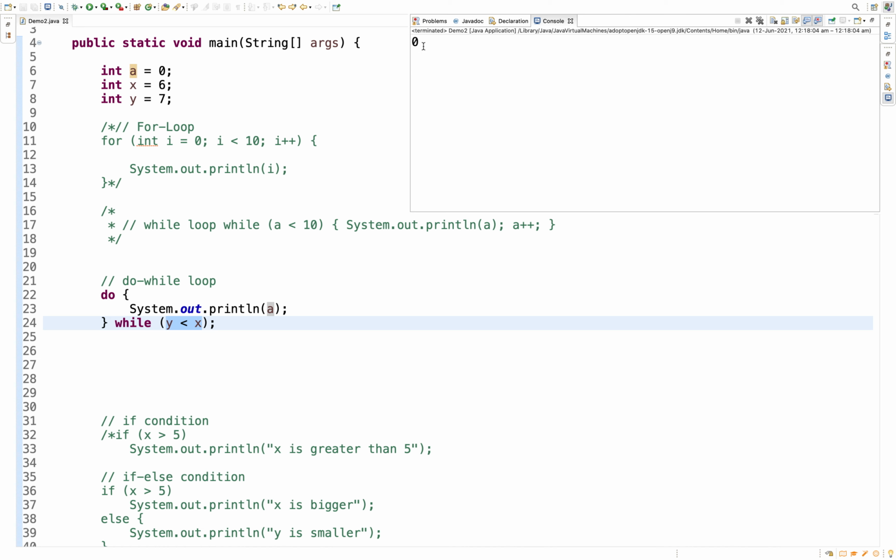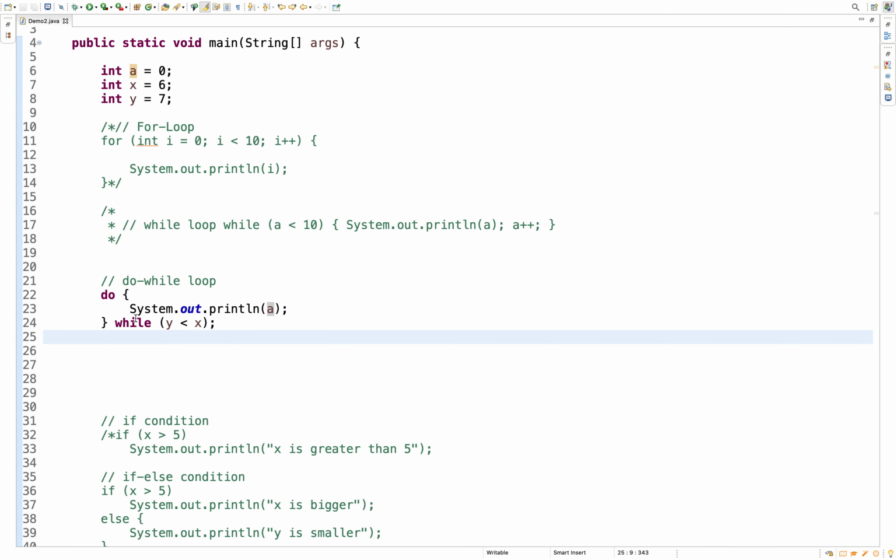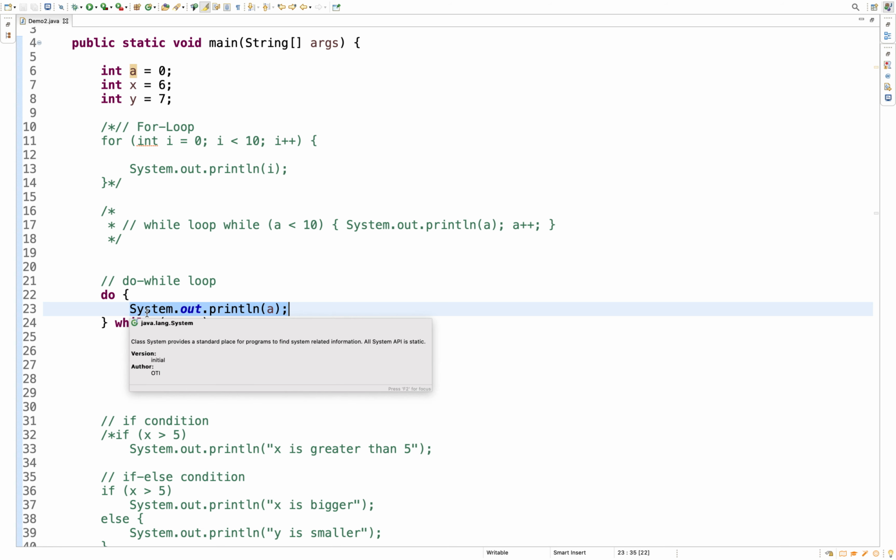Okay, I'll tell you what happened. Ideally, when the condition is false, the loop should not execute, but in the do while, for the first time, even though your condition is false, the do block will get executed, then it will check the while condition.